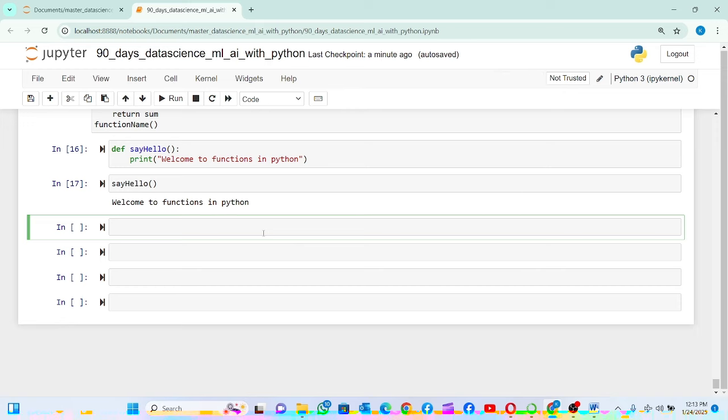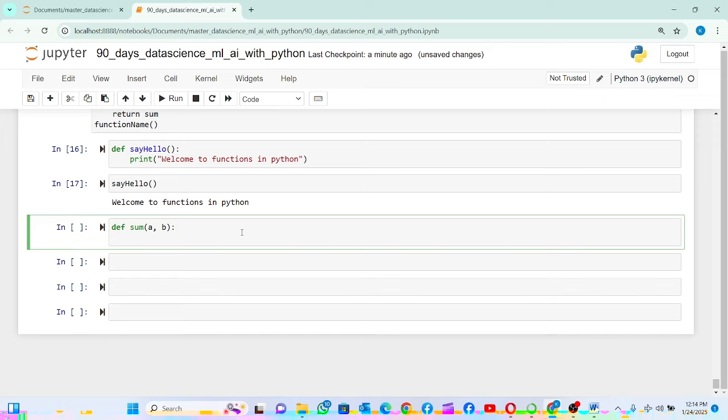Now we can have functions that take parameters. I'm going to do def sum and pass in a and b. It can have a return type, but let's just print.